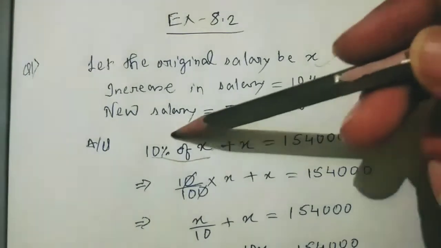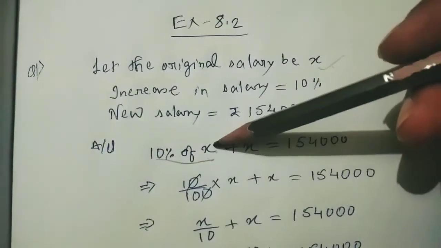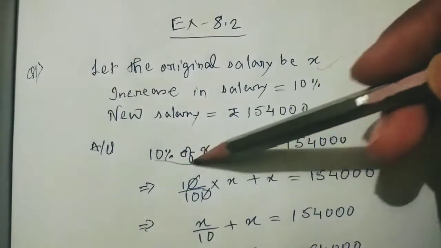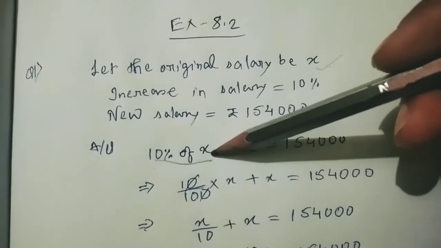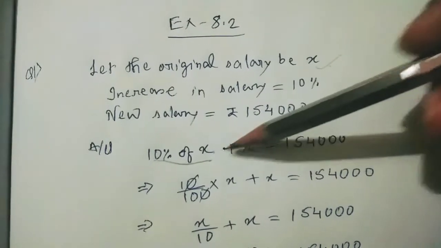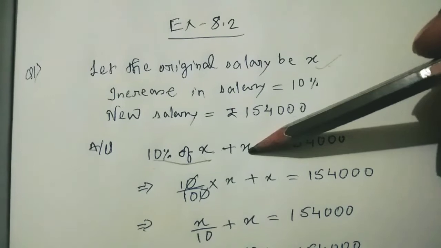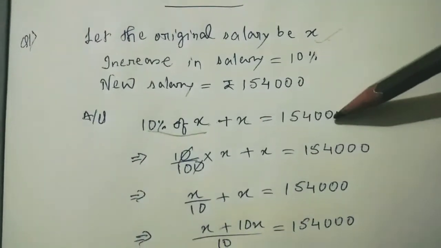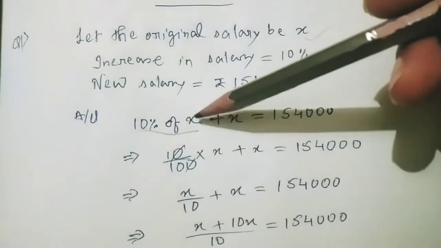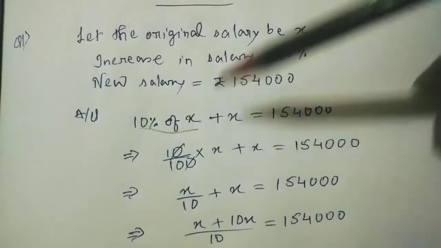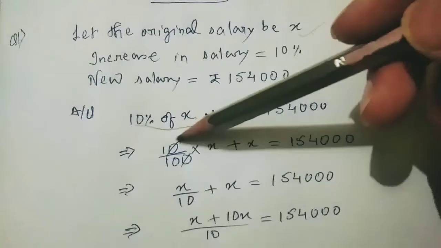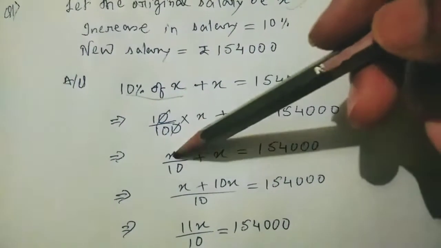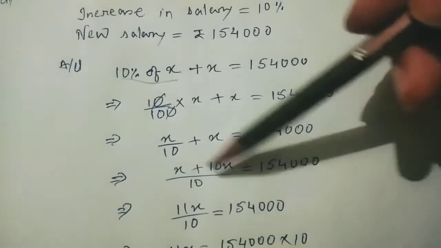Okay. So again see, 10% of X means the increased amount. So this much amount is increased on the original salary. Then you have to add it with the original salary again. Then it will be the final new salary. In this you have to form the equation, and here you have to find the value of X because X is the original salary. So 10% of X means 10 by 100 into X, plus X. So it is cut 0, cut X by 10 plus X. Now this LCM is taken.